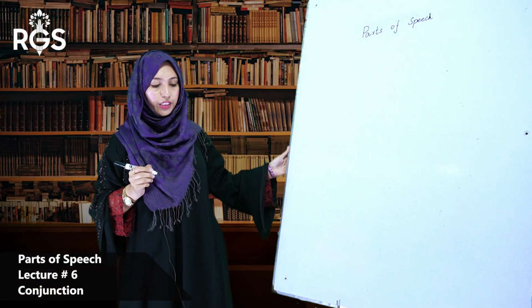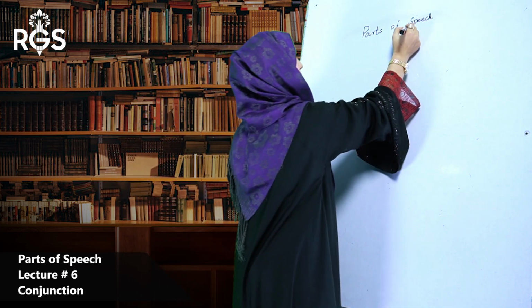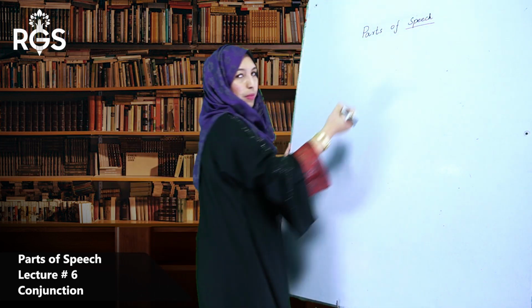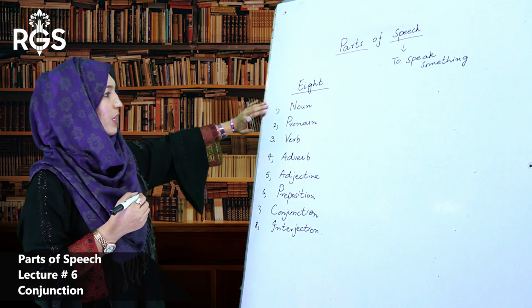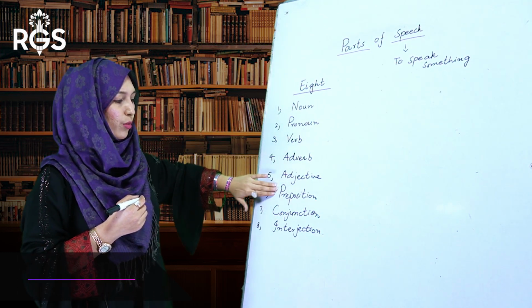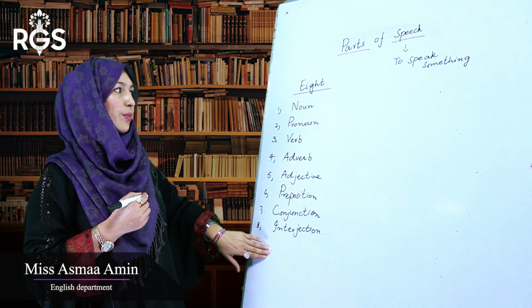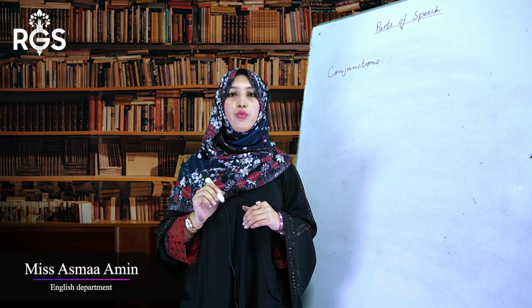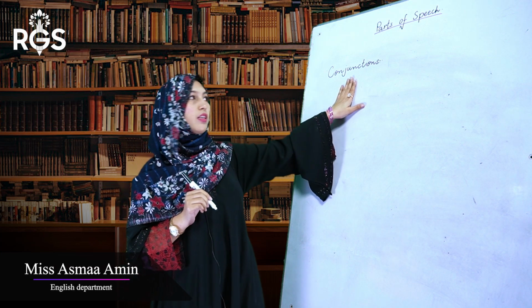First of all, let me tell you what is the meaning of speech, or what are actually parts of speech. These are all 8 parts of speech: noun, pronoun, verb, adverb, adjective, preposition, conjunction and interjection. The next part of speech that we are going to discuss is conjunctions.